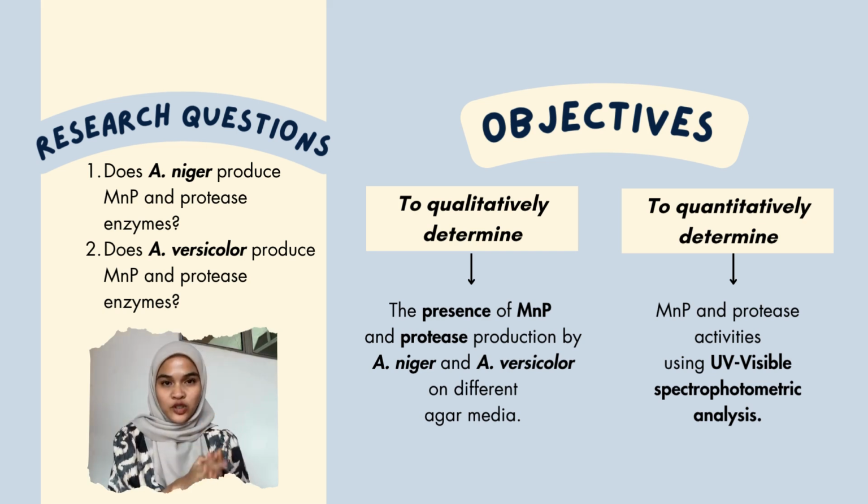Objectives of this project are: first, to qualitatively determine the presence of MnP and protease production by Aspergillus niger and Aspergillus versicolor on different agar media. Second, to quantitatively determine MnP and protease activities using UV-visible spectrophotometric analysis.